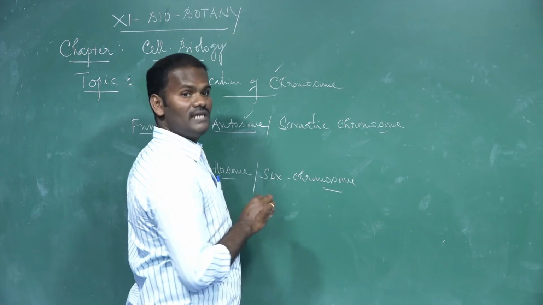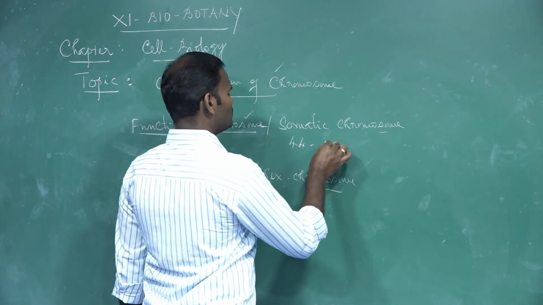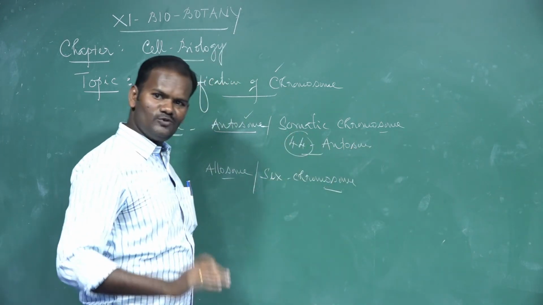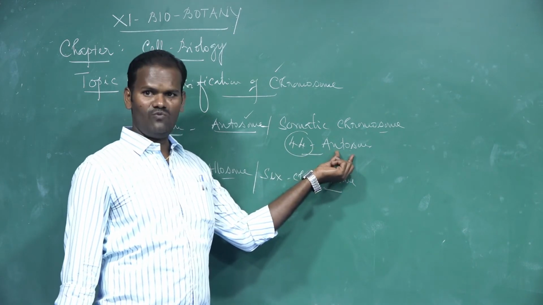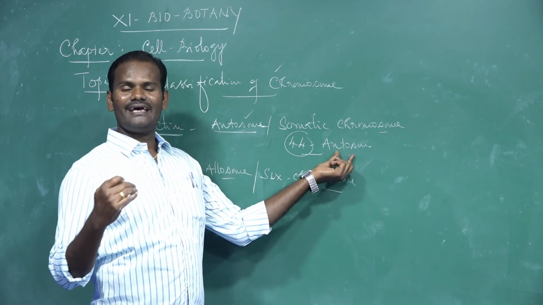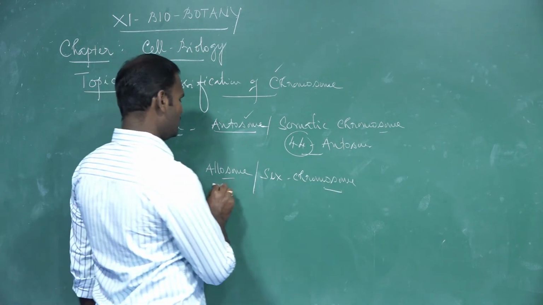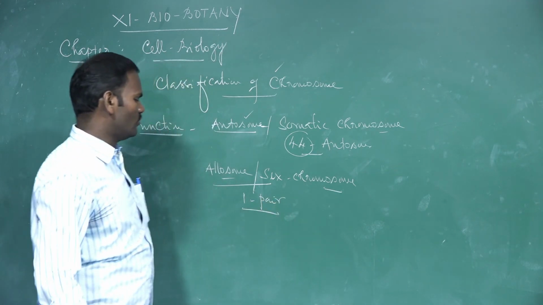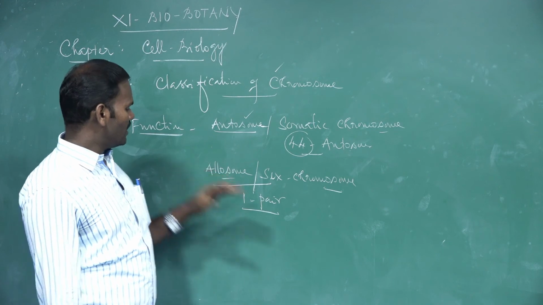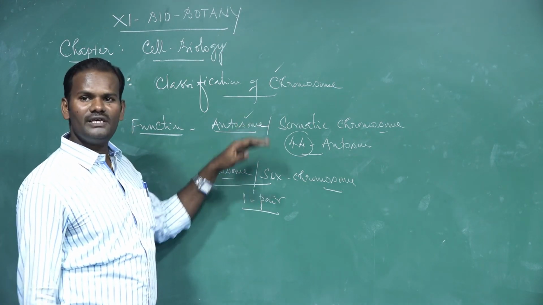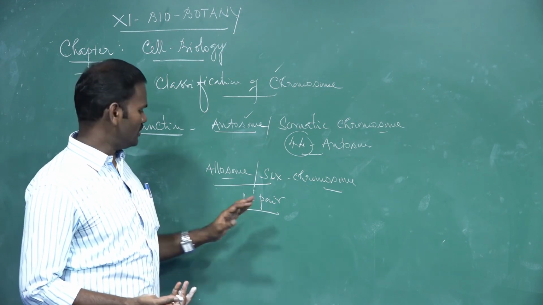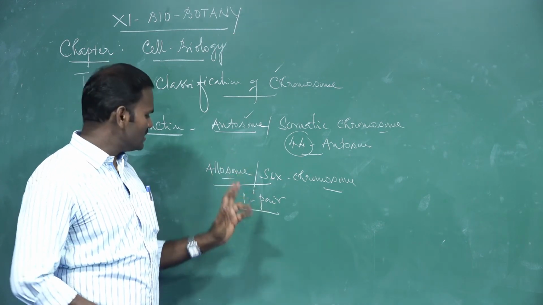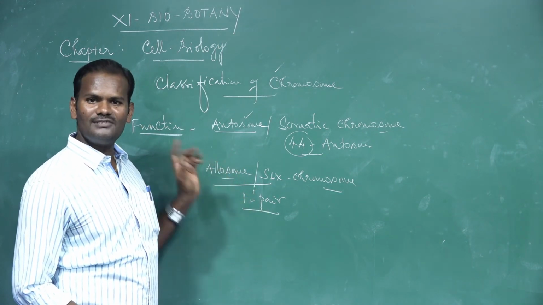In the human diploid cell, among the 46 chromosomes, 44 are autosomes. They are involved in the determination of somatic characters. The remaining two chromosomes are called sex chromosomes. Why do we call them sex chromosomes? Because these chromosomes differ from the autosomes in their morphological structure and behavior. They are involved in the determination of sex, whether male or female. Hence they are called allosomes or sex chromosomes.